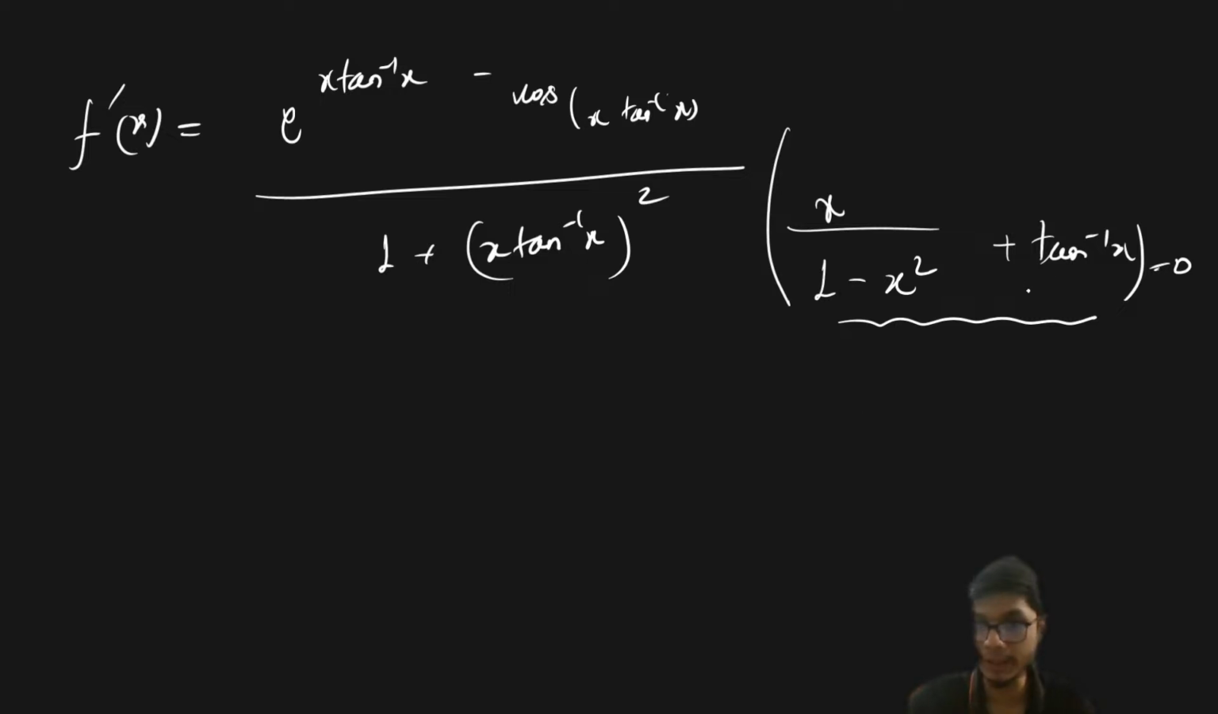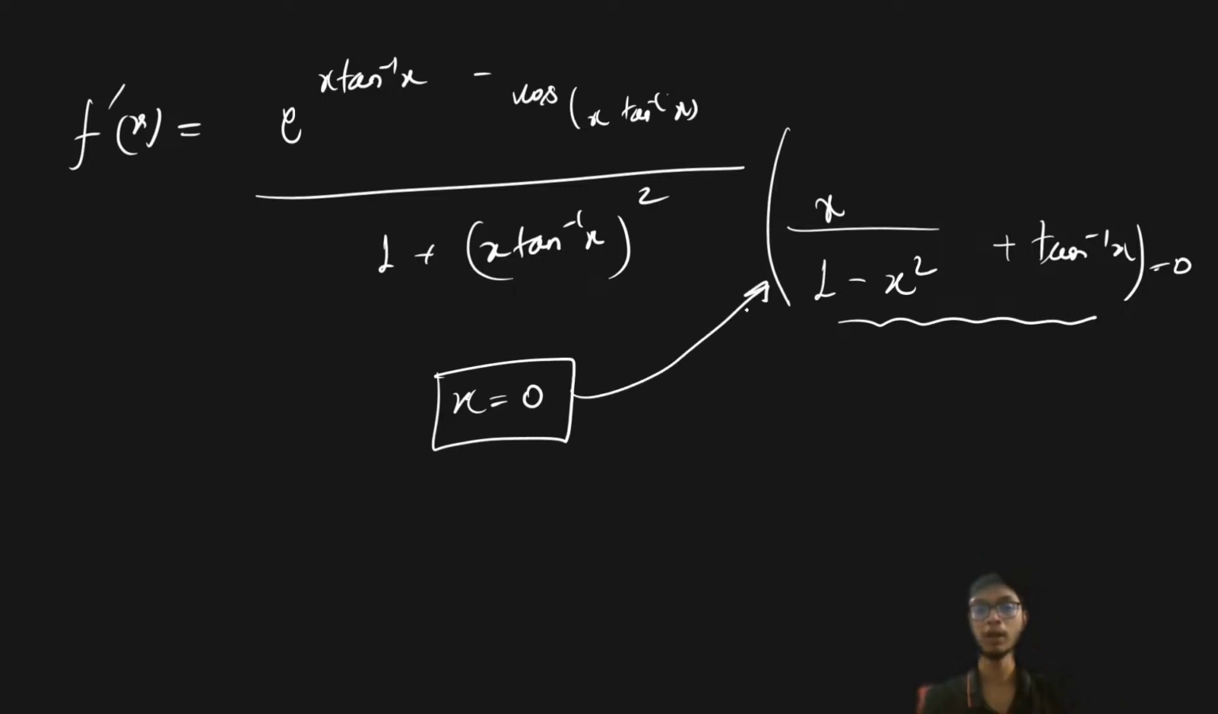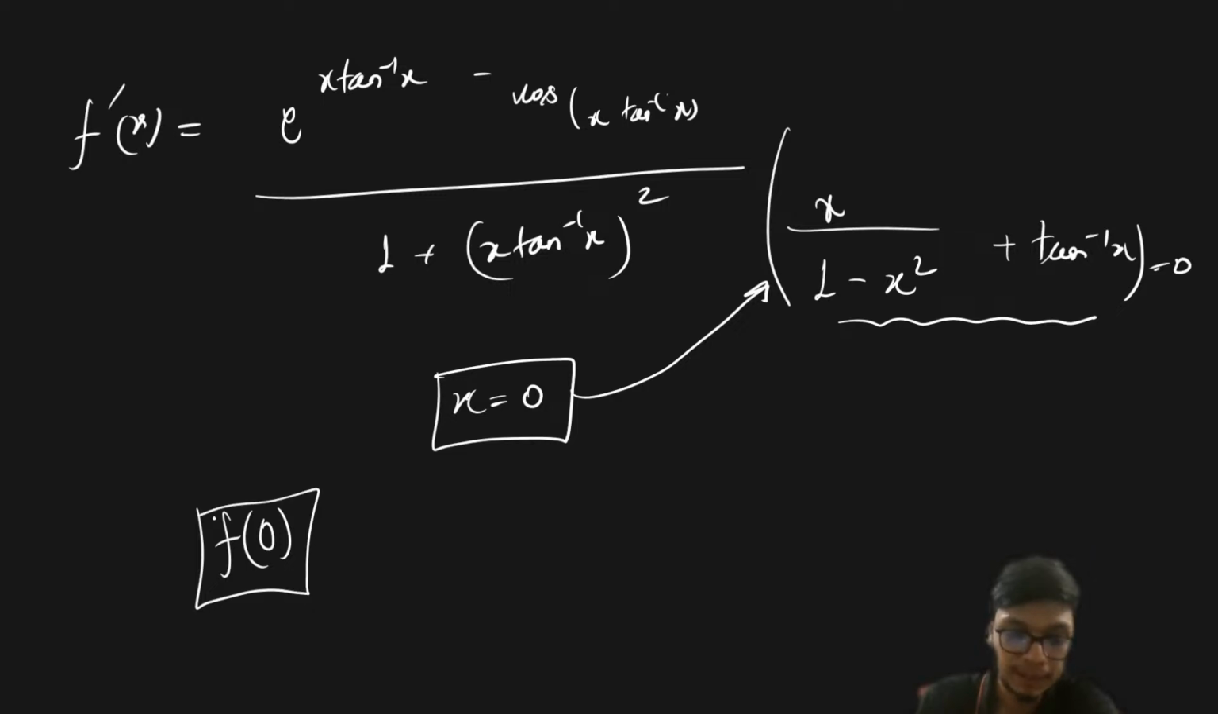Now, when this part is equal to 0, that is, if you put x equal to 0, this particular part is going to be equal to 0. That is the only point where the derivative of the function is going to be equal to 0, only at x equal to 0, right? Therefore, f of 0 is going to be the minimum value, so f of 0 comes out as a minimum over here.